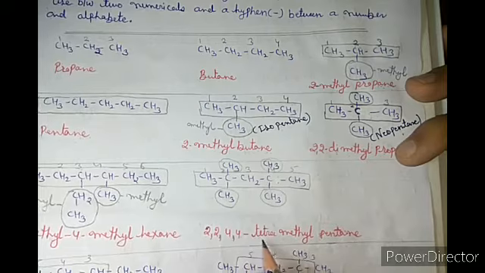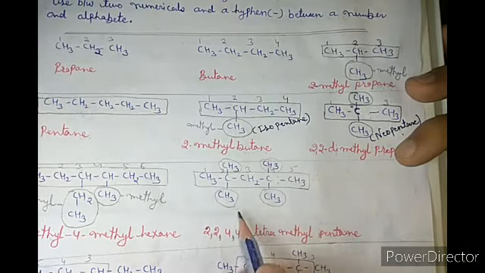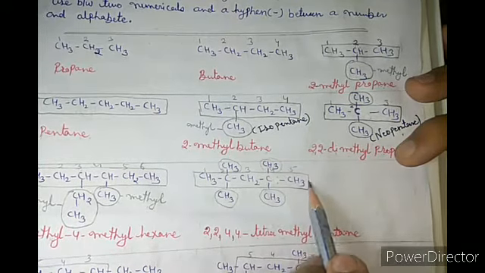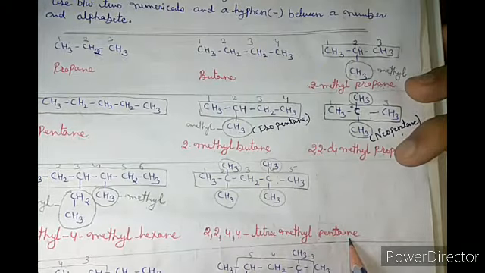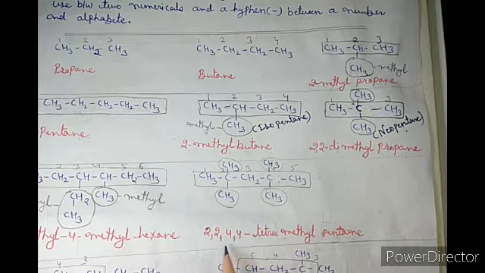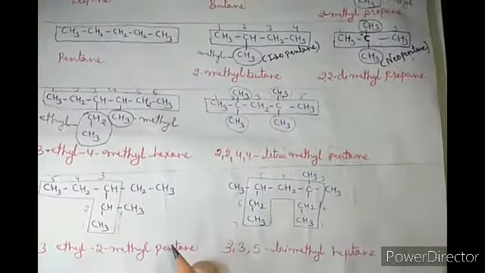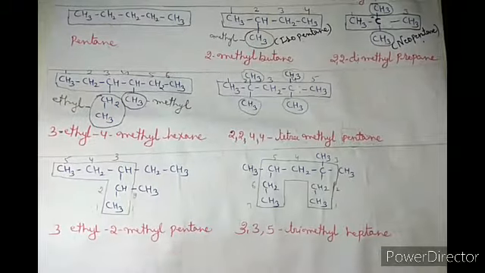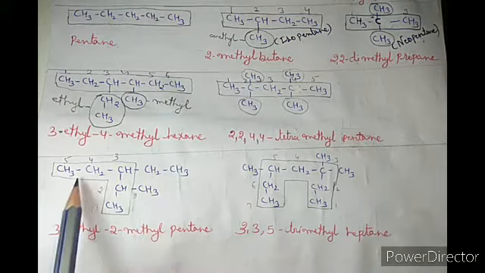Tetramethyl because these are 4, and now the main chain 5, pent, single bond ane, the name becomes pentane. So the complete name is 2,2,4,4-tetramethyl pentane. Got it? Now our next example, this molecule.